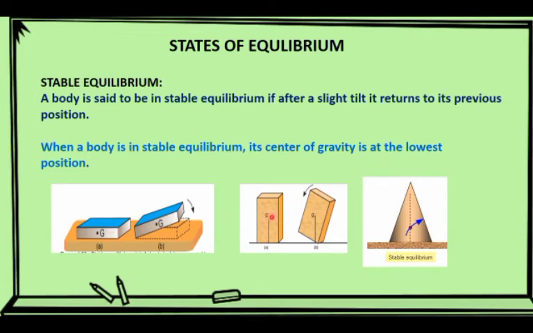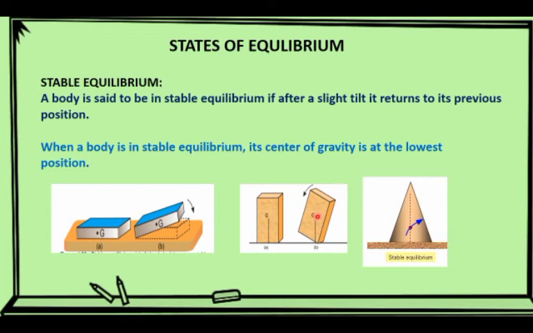from its lowest position. In this block, the vertical line from the center of gravity passes through the base. If it tilts, the vertical line still passes through the base of the block. After the tilt, it comes back to its first position.